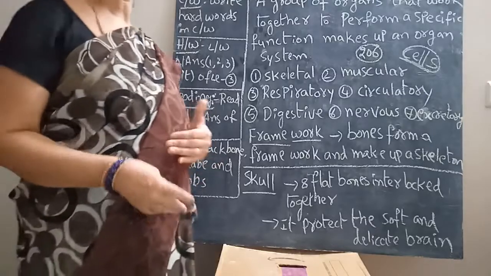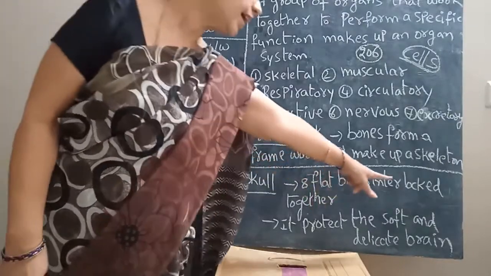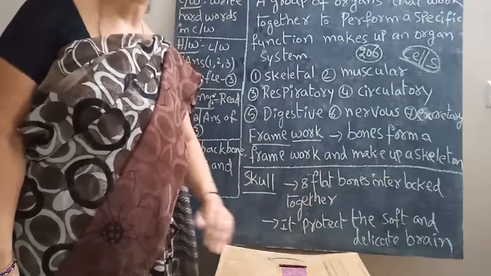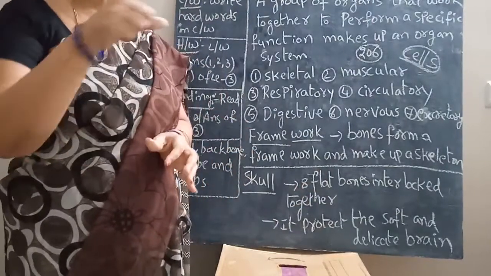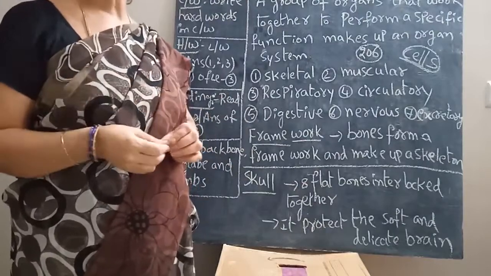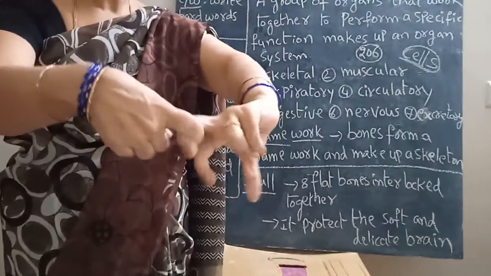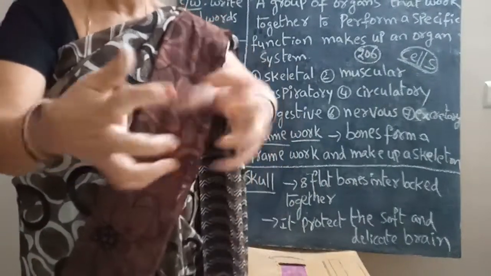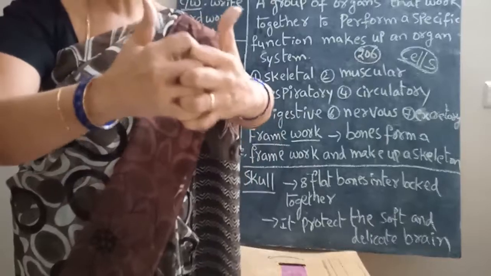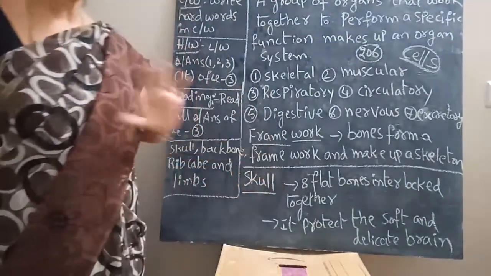Now we learnt about the skull. The skull has 8 flat bones interlocked together. Inside the skull, how many? 8 flat bones.